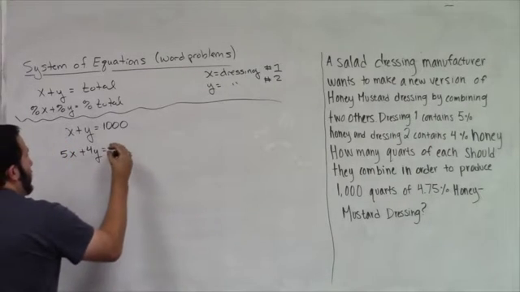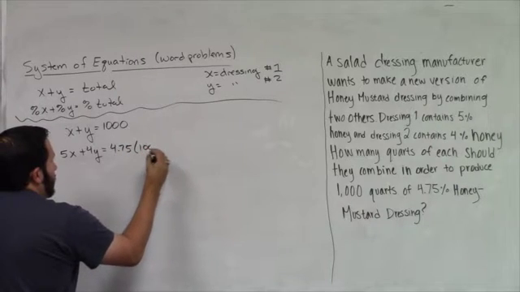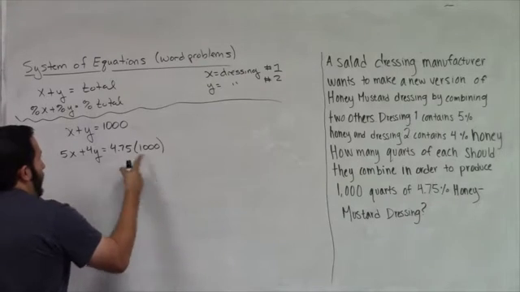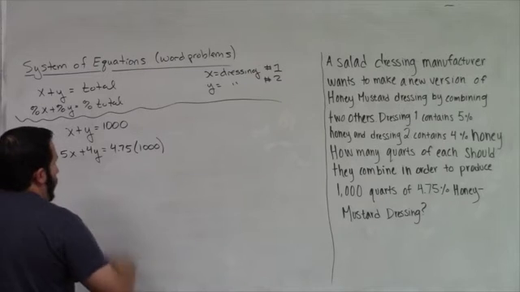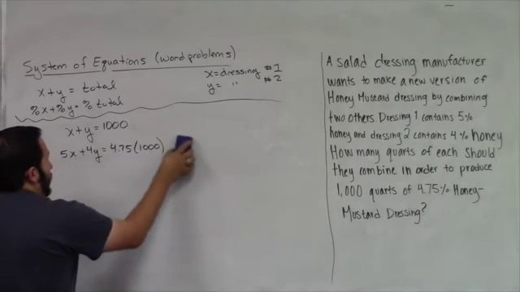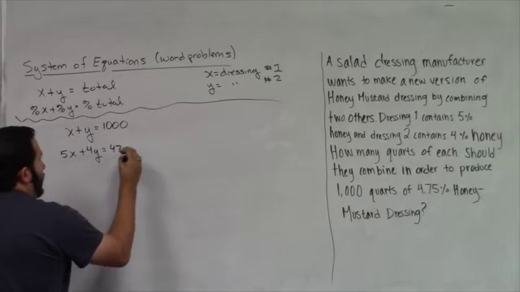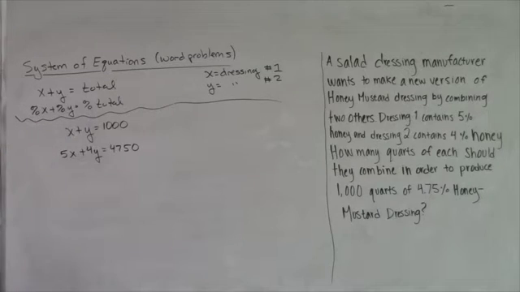And my total, I want 1,000 at 4.75% honey. So this is going to be 4.75, the percent of that, and my total is 1,000. Now 4.75 times 1,000, we just move the decimal place over 3 places. And so 4.75 times 1,000 is actually 4,750. And now what we have is a system of equations. You have the choice to either do elimination or substitution. With this, let's do substitution.